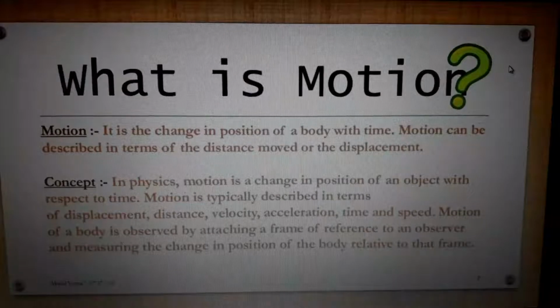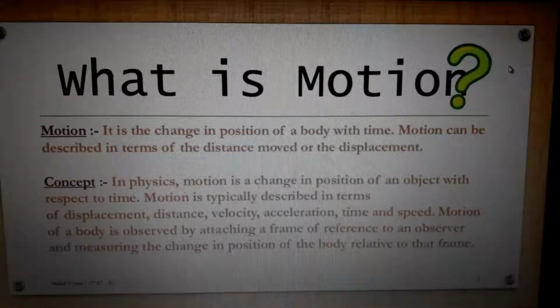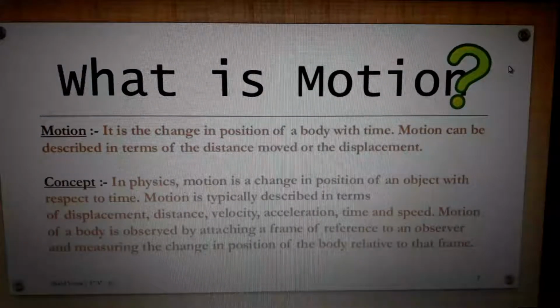So what is this distance and displacement? Motion can be described in terms of distance moved or the displacement happened. Okay, leave it, we will discuss later. In physics, motion is a change in position of an object with respect to time.